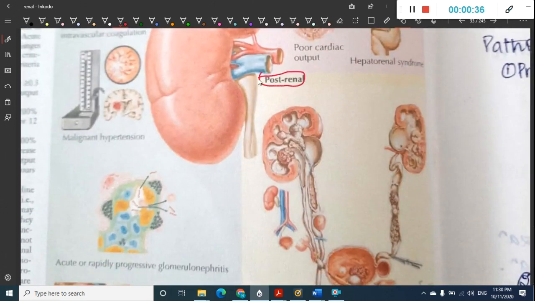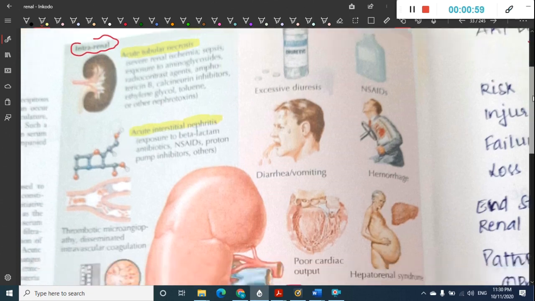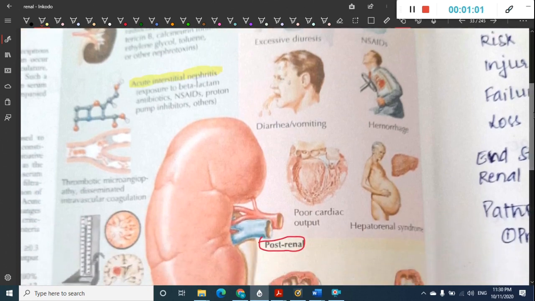I know this picture is not clear, but I think you can understand through the pictures itself. In intrarenal type, first we have acute tubular necrosis, second we have acute interstitial nephritis. In acute tubular necrosis, the problem is in the tubules; there is necrosis of tubules. In acute interstitial nephritis, the problem is not in the tubules or parenchyma, it is mainly present in the interstitial tissues.